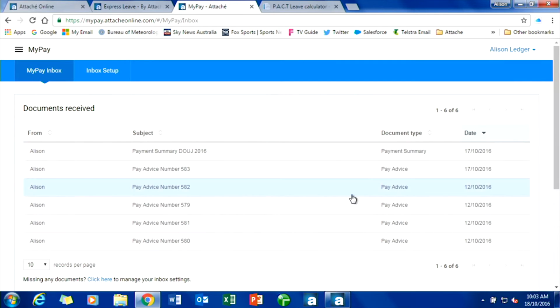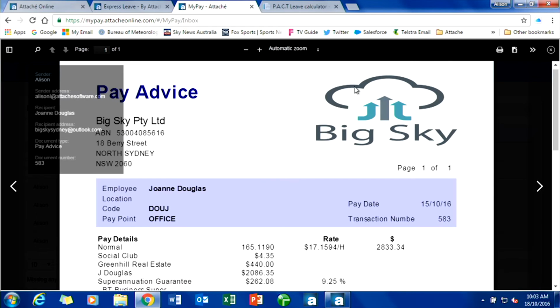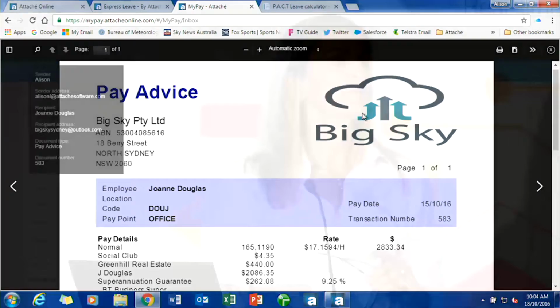Interesting, if I close that one down, if I click on the one for the 17th of October, you'll see here now that Joanne is no longer working for Attaché, she's now working for Big Sky. But she still has access to all her pay advices. Because we've maintained her personal email address, when she's left from one organisation to another, it still maintains all that and she can go in and get it. So when we're talking about payment summaries, it's very easy for an employee to be able to go back and get payment summaries from a year ago or 2 years ago without having to contact you and then you having to go and do a reprint to get one out to them or go and find one.